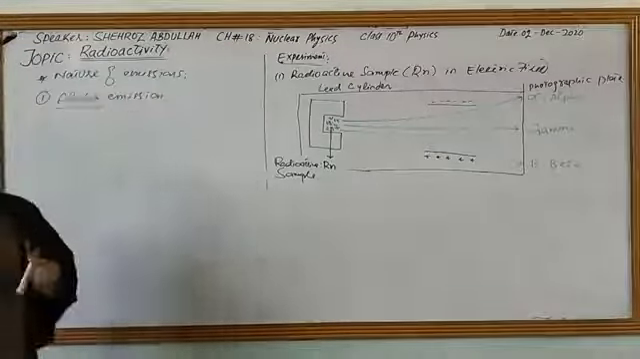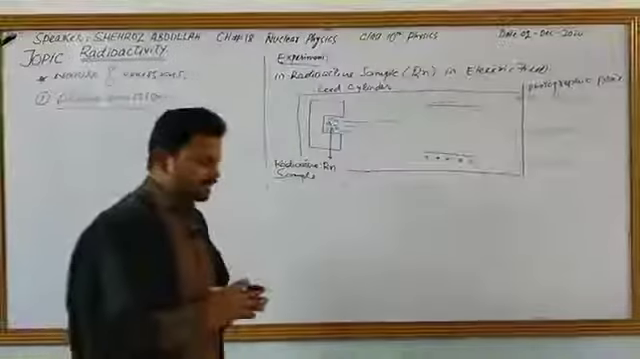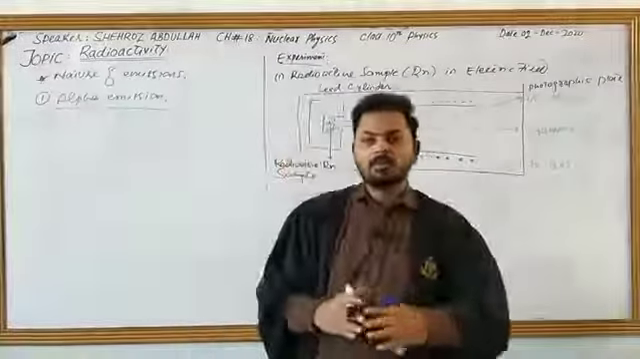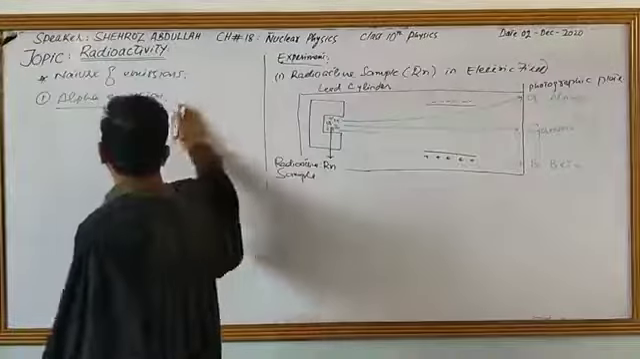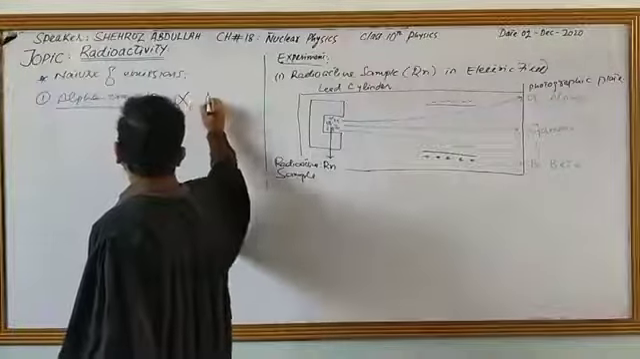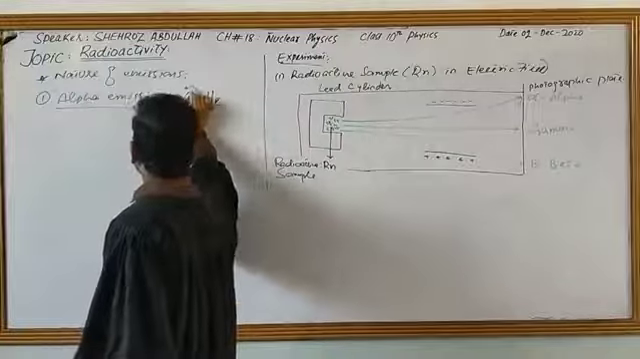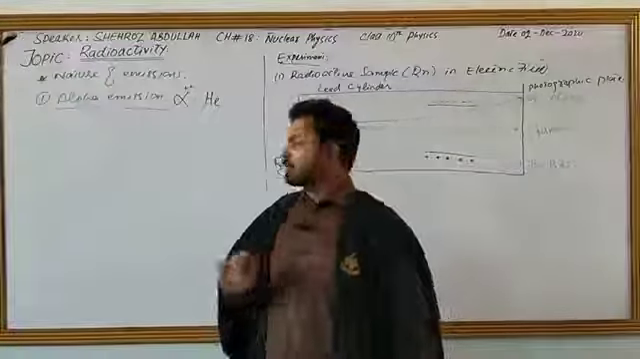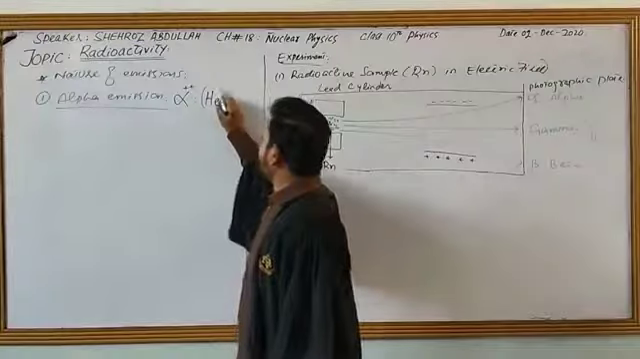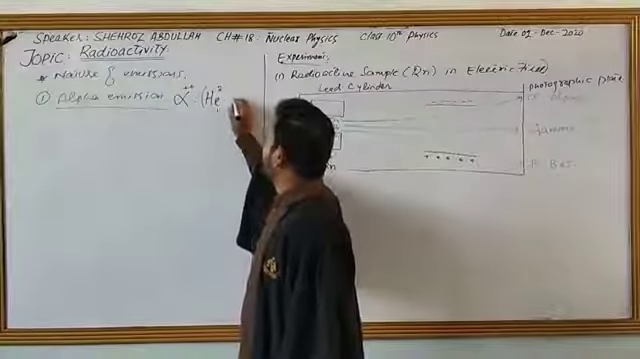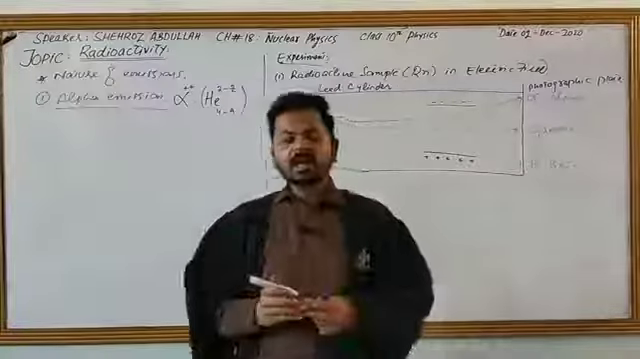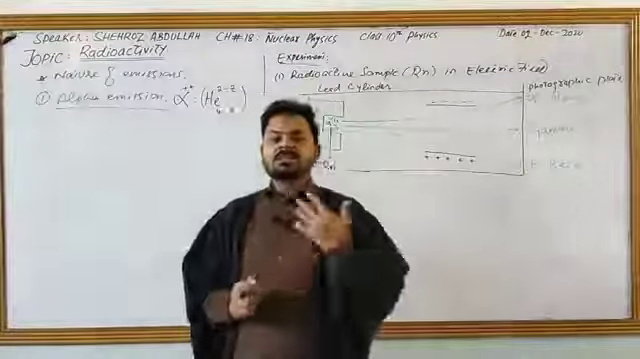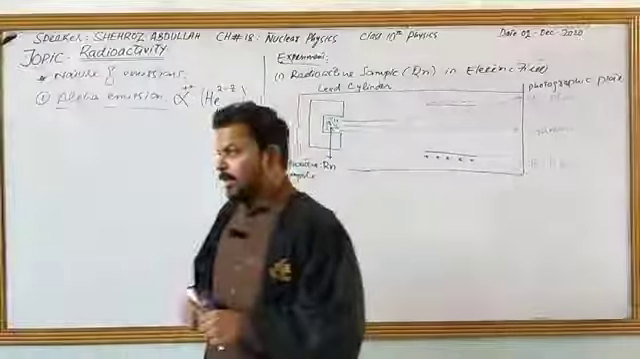Alpha is basically the nucleus of helium, or you can say the nuclei of helium. Alpha is represented by this symbol. Alpha has a doubly positive charge, as helium's atomic number is 2 and atomic mass is 4. So alpha is a helium nucleus with a doubly positive charge.